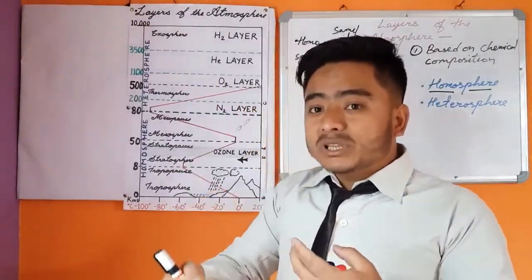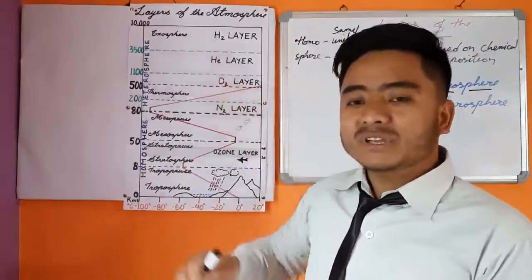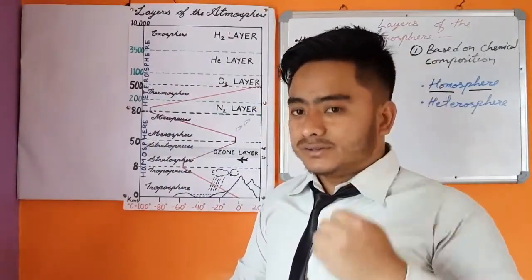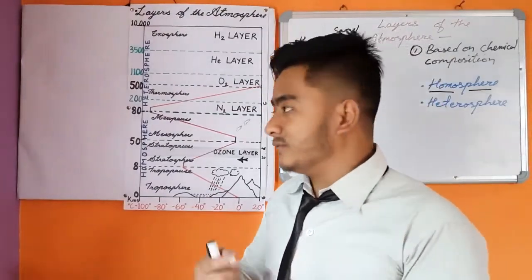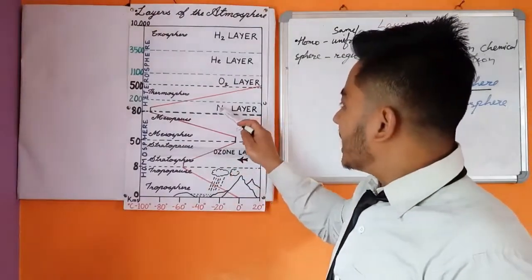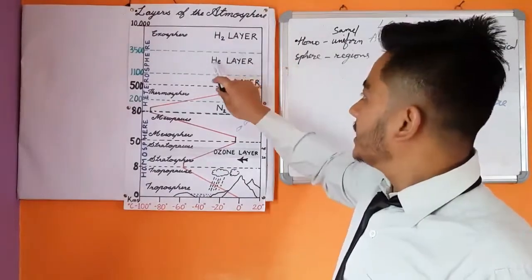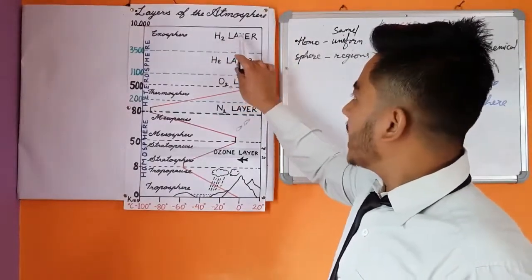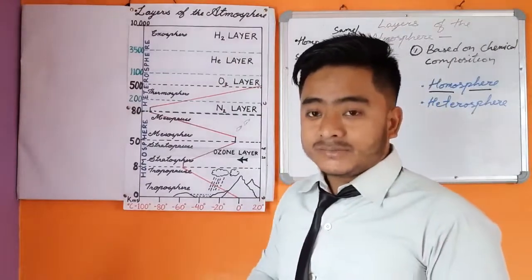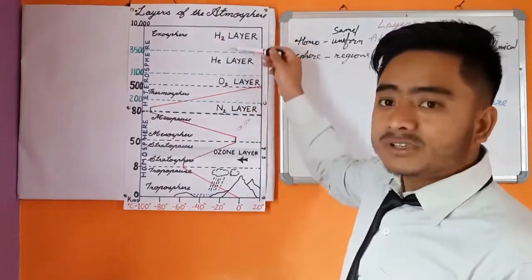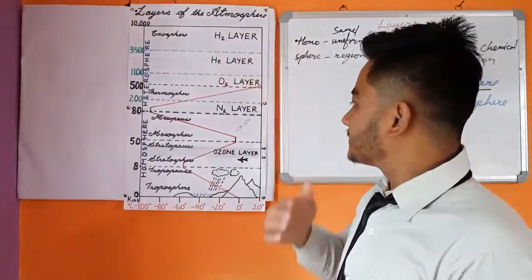So depending upon this, heterosphere has been further subdivided into 4 sub layers. What are they? The 4 sub layers are nitrogen layer, oxygen layer, helium layer and hydrogen layer. So now let me give you some more idea about these 4 sub layers of heterosphere.